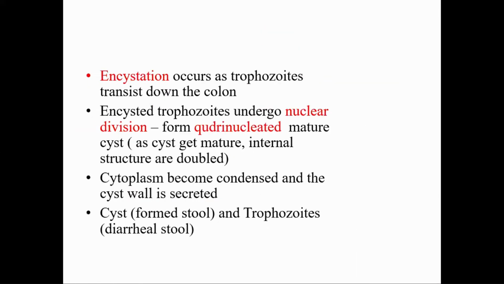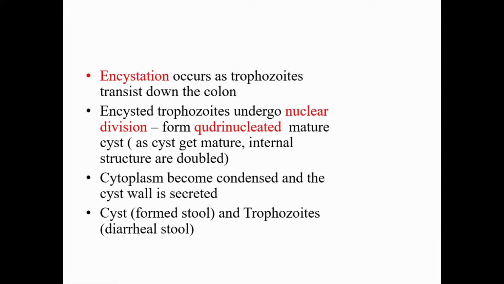As the trophozoites move down to the colon, encystation occurs. It means the trophozoites get converted into cysts. During this process, the flagella get retracted, and the trophozoites start to synthesize the cyst wall.